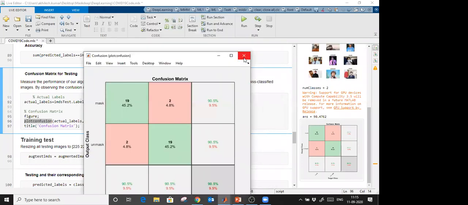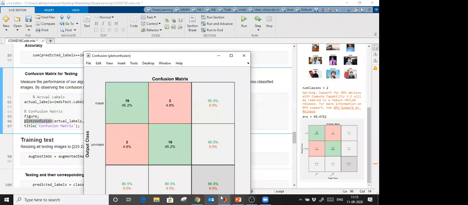Yes, ma'am, please. So there are some questions regarding the convolutional layer. One question is how does this convolution layer work for a single dimensional signal? Very good question. And how do we choose the kernel? How to choose the kernel?